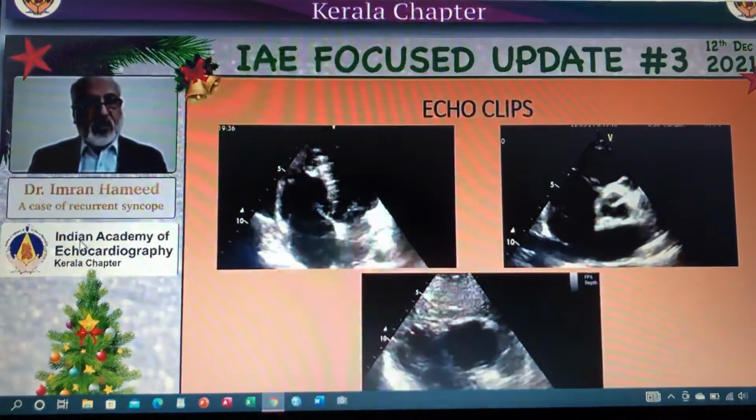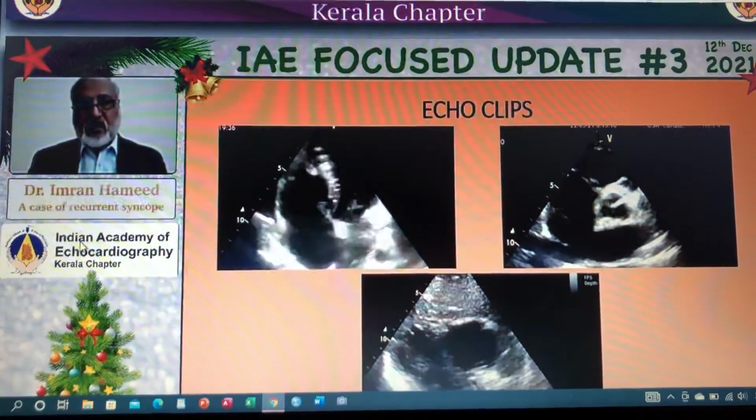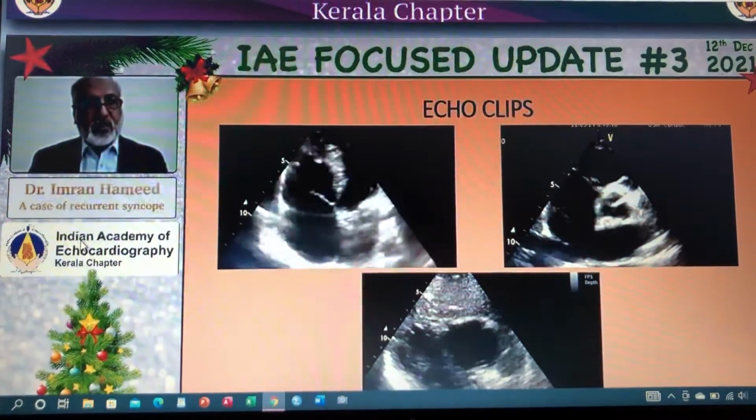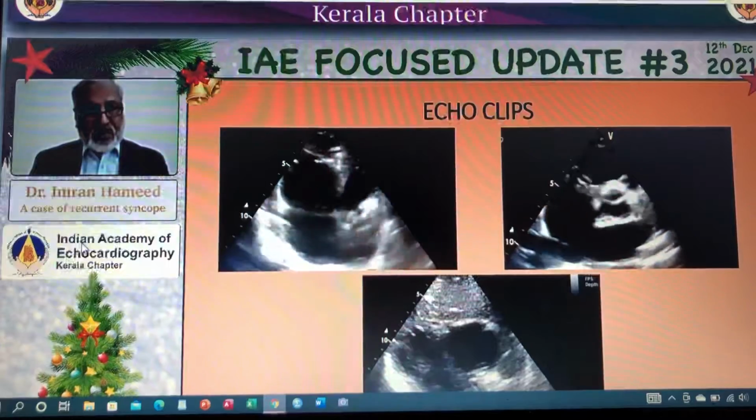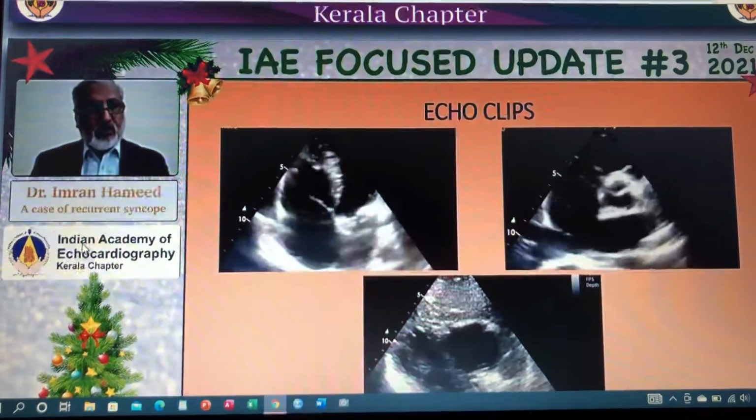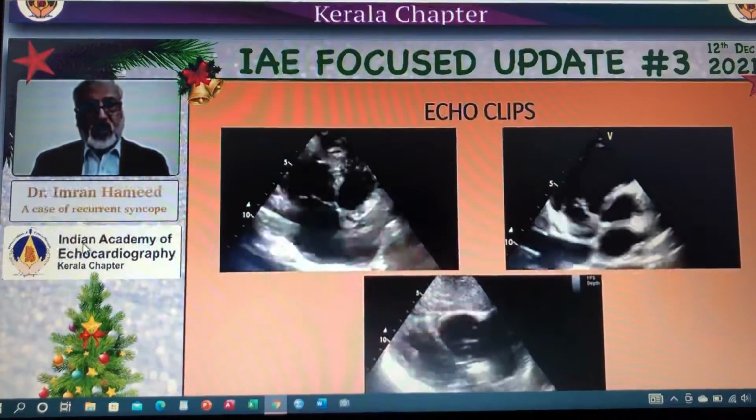An apical RV-focused 4-chamber view showed a large RV with thin and echogenic free wall, akinetic, especially in basal and mid segment. Entire extent of RV wall visible showed akinesia, dilatation, and thinning. Similar features were noted in subcostal view. A diagnosis of ARVC was made.